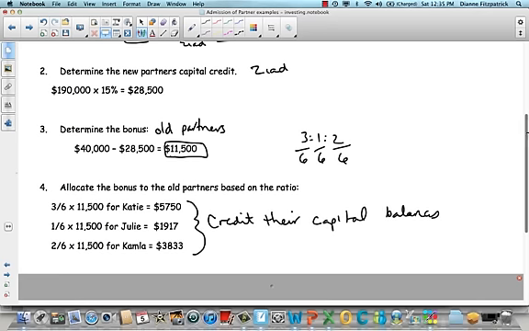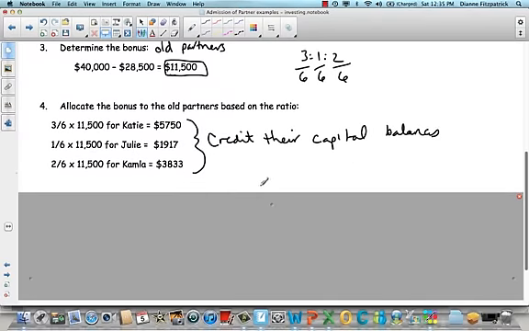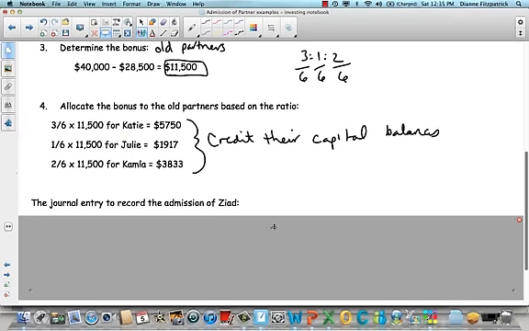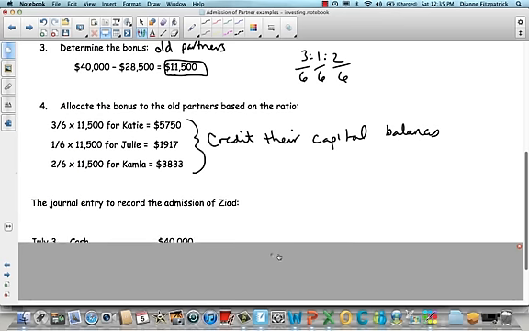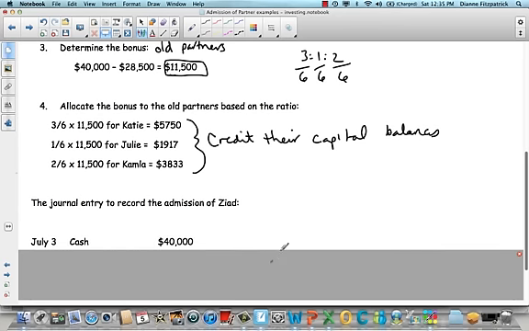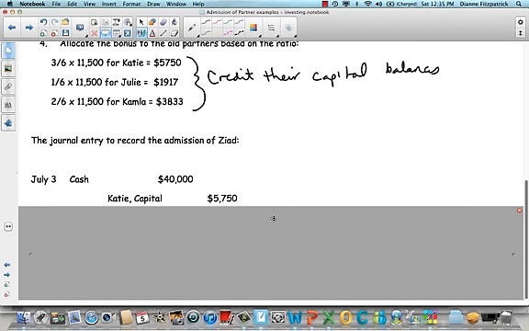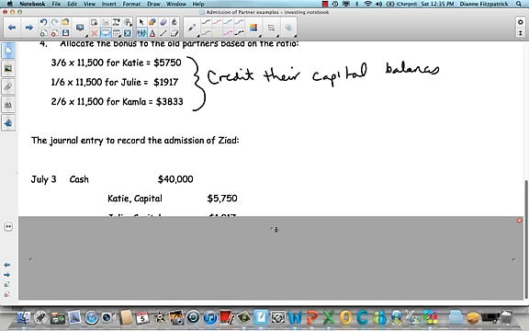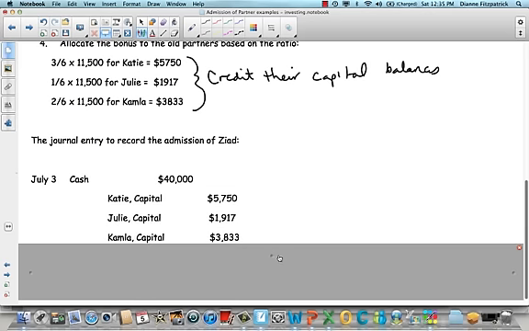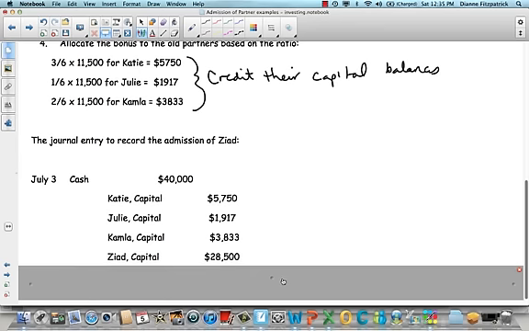So we need to do a journal entry, of course, in order to record this. This is accounting after all. So the journal entry, for sure we know one thing. On July 3rd, cash went up by $40,000. That's what Ziad put into the partnership. And we also know now how much we're going to credit each of their capital balances. So Katie, we're going to credit $5,750, Julie and Kamala the same, and Ziad is going to get the $28,500 that we calculated.